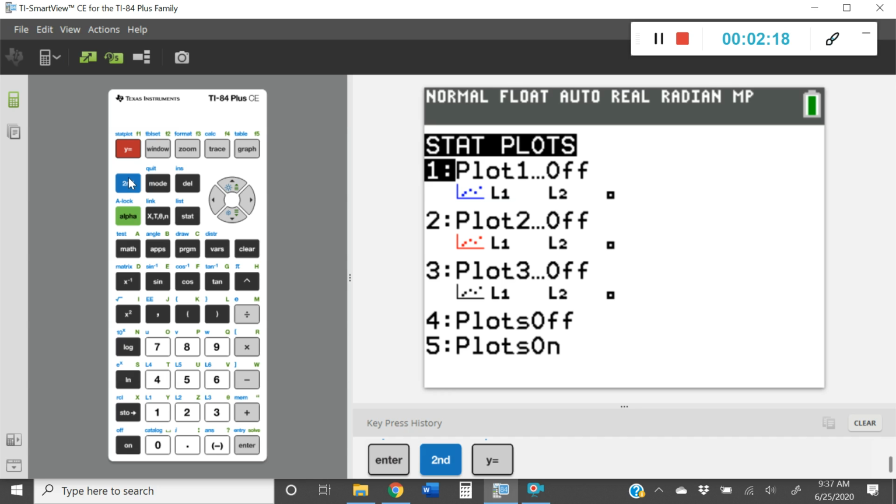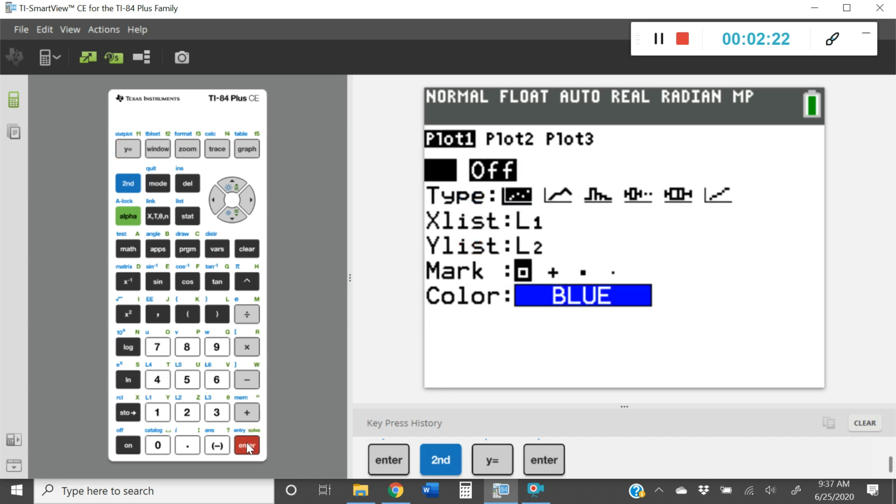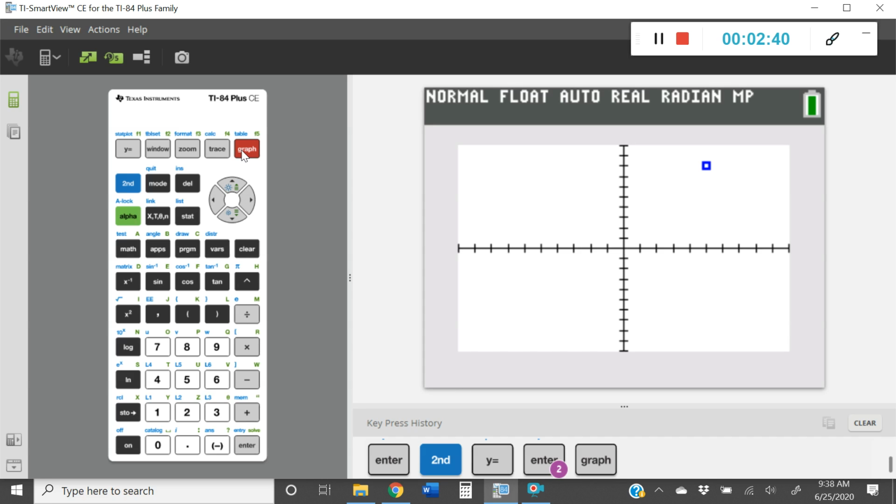Right now, the scatter plot is off, and we want to turn it on. So go ahead and press enter, and then press enter again, and now your scatter plot is on. If you ever want to graph a regular equation from this point, you have to make sure that you go and turn the plot off before you do that. Okay, now that it's on, we're going to press graph so that we can see the data.